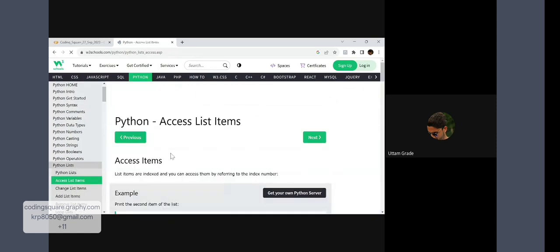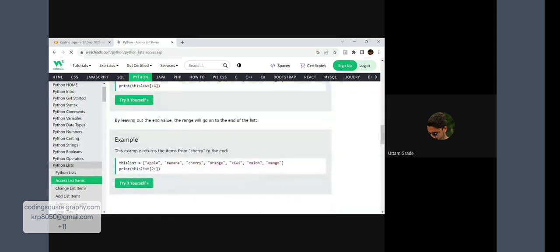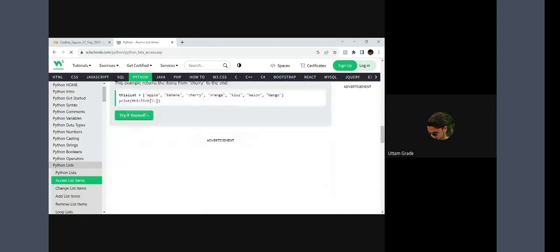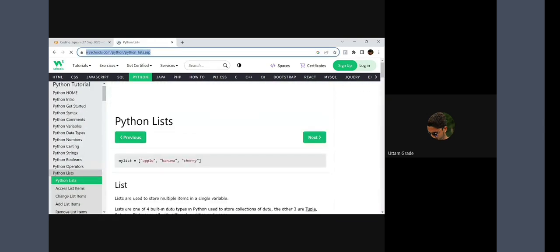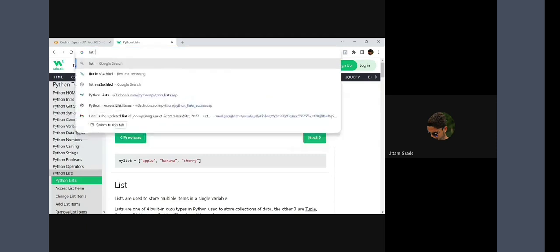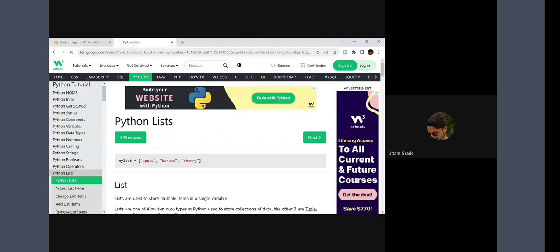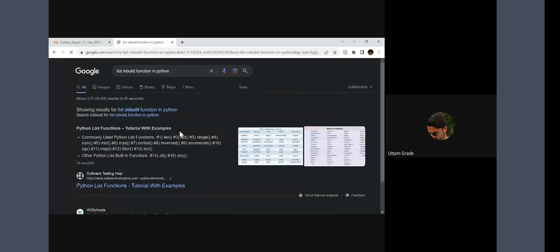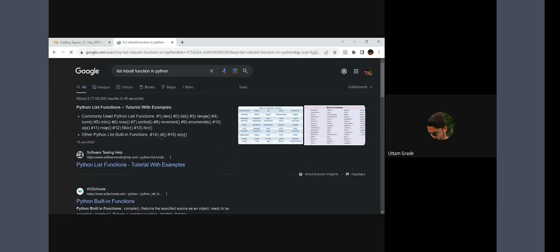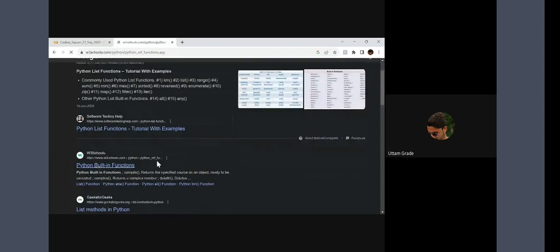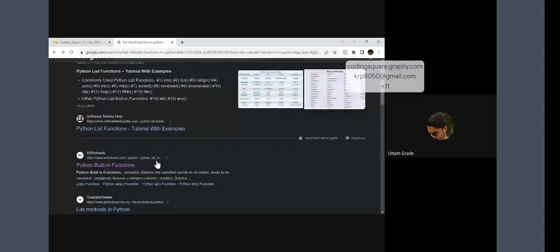Where are the functions? List methods in Python, yes. Why I'm telling you this is because I'll give you some time to perform it from your side.